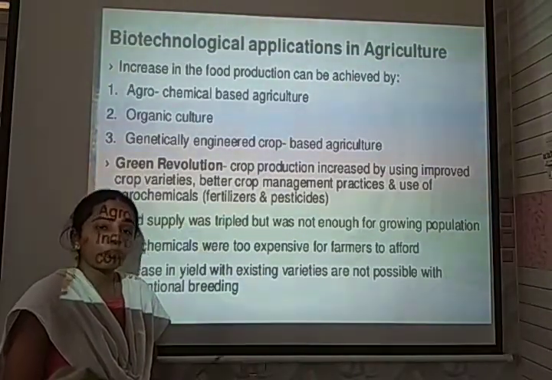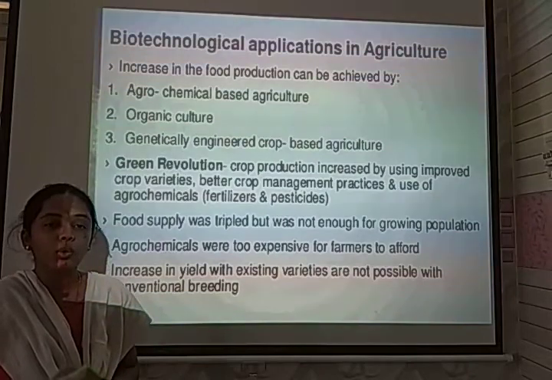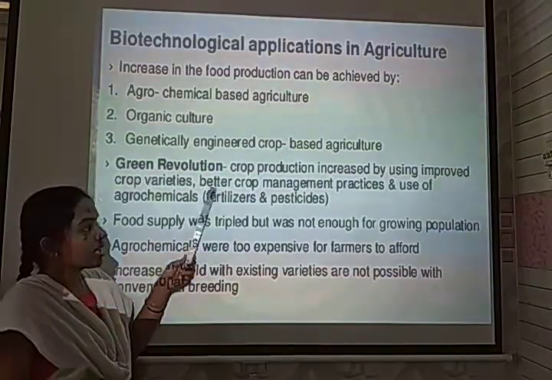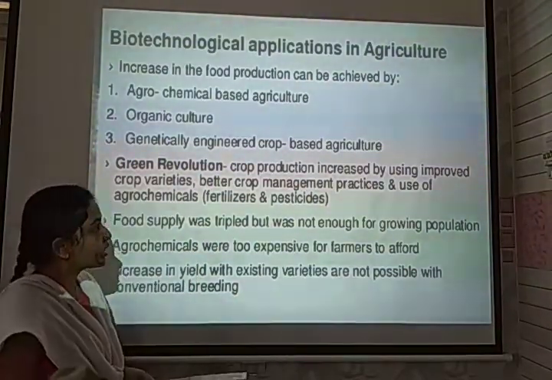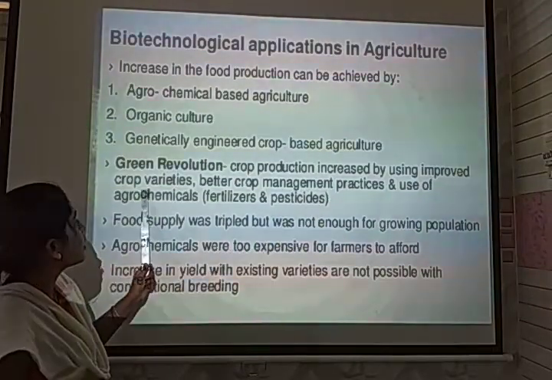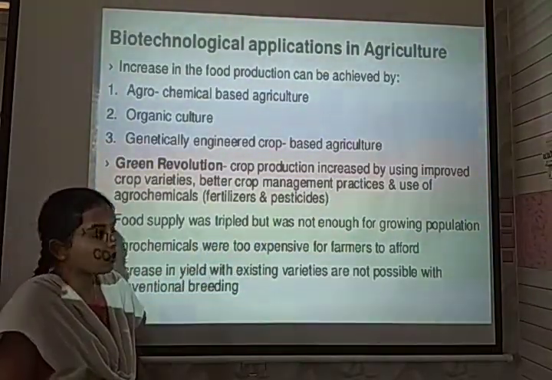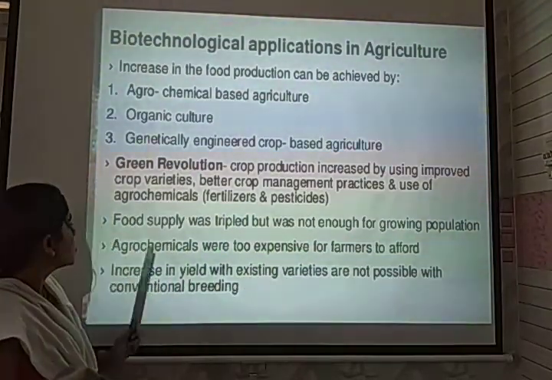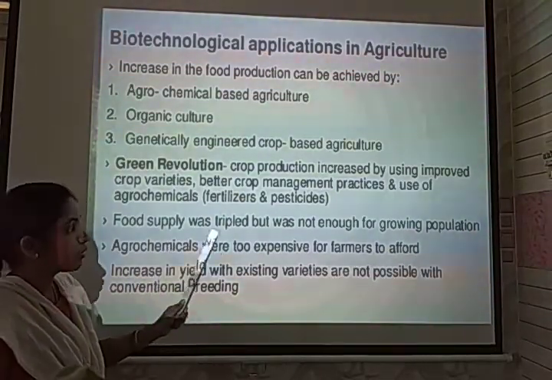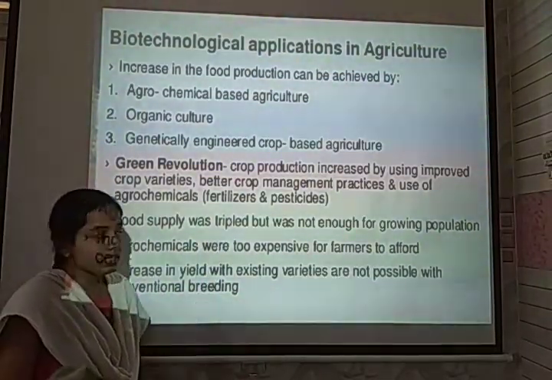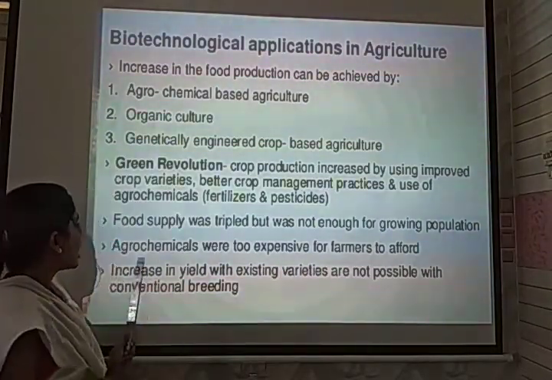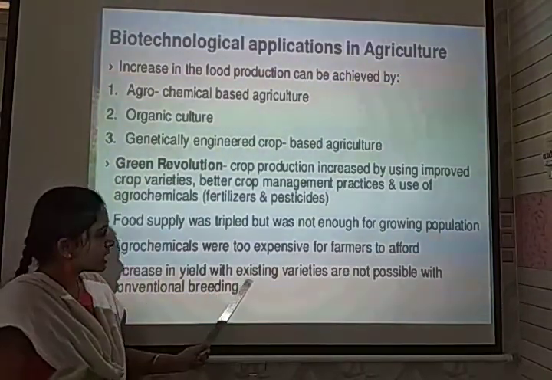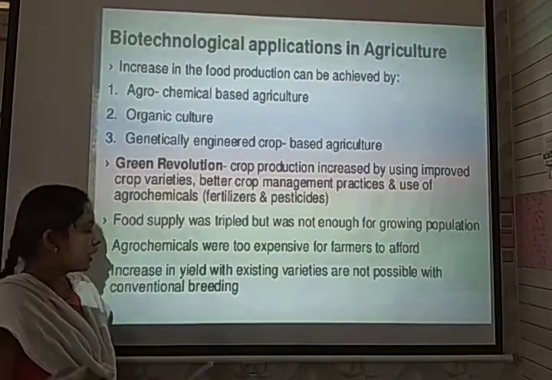Here the genes have been modified in the plant to develop desirable quality and quantity of food crops. Then the Green Revolution: it is a program that is helpful for developing crop varieties in the agricultural field. It increased yield by improving crop variety and showed better crop management, and it also used agrochemicals like fertilizers and pesticides. It helped supply food in a threefold condition, because it is necessary for the growing population nowadays. The agrochemicals were too expensive for farmers to afford. So it increases the yield with existing varieties, which is not possible with conventional breeding.